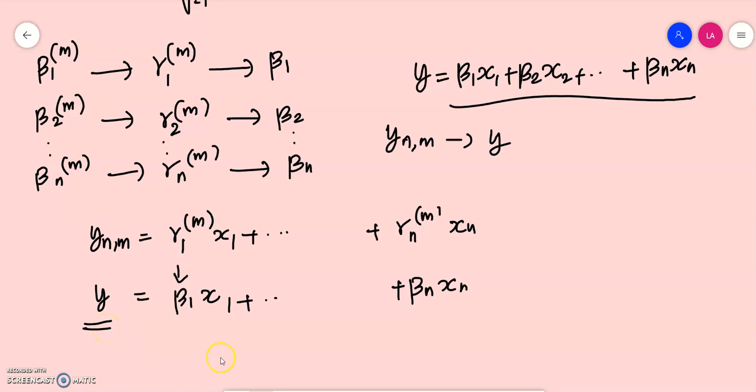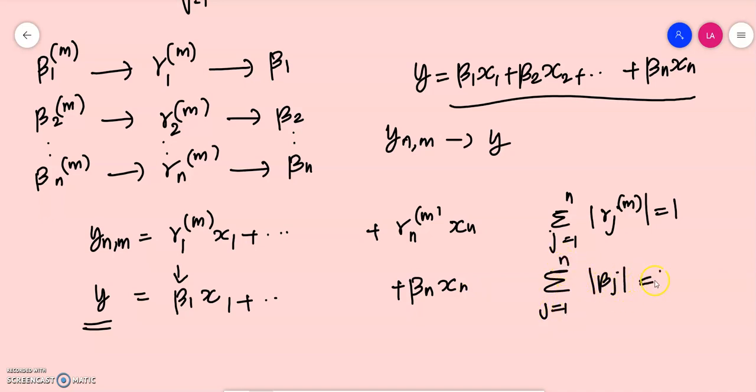Okay, and we have already assumed that the summation j equal to 1 to n of modulus of gamma_jm should be equal to 1. So from that, the summation j equal to 1 to n of modulus of beta_j should always be equal to 1.